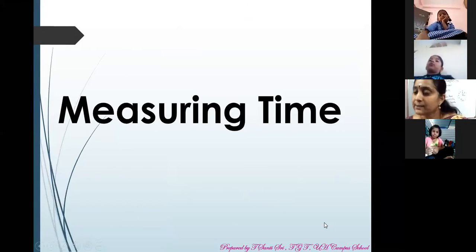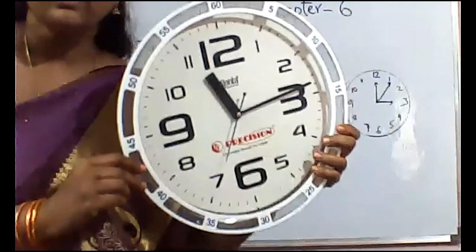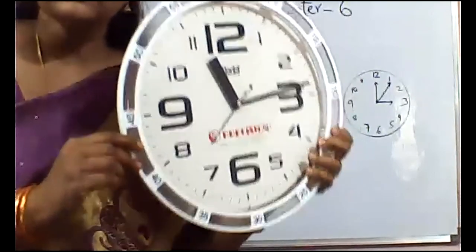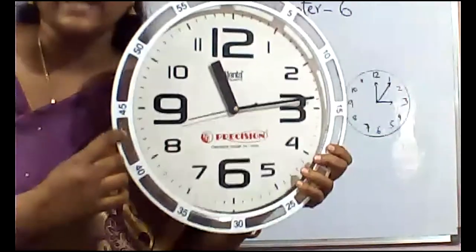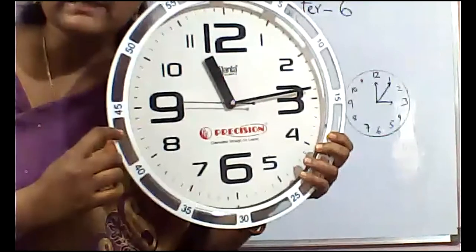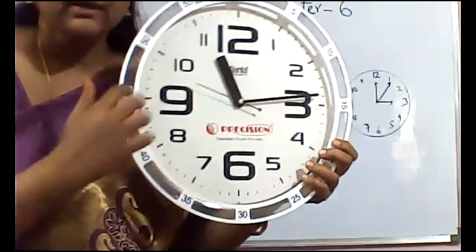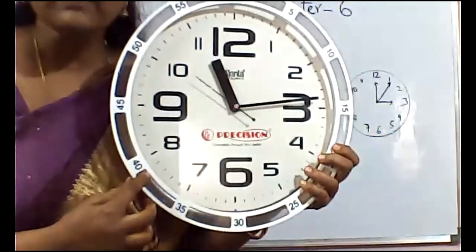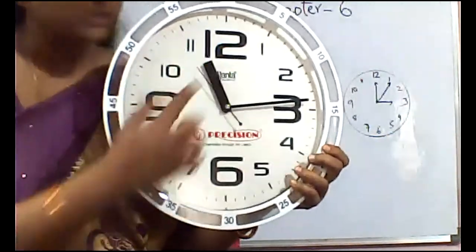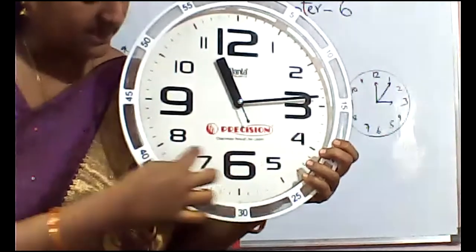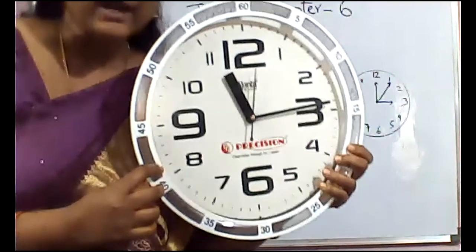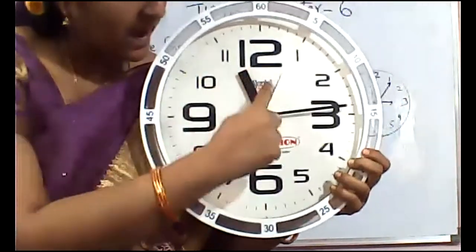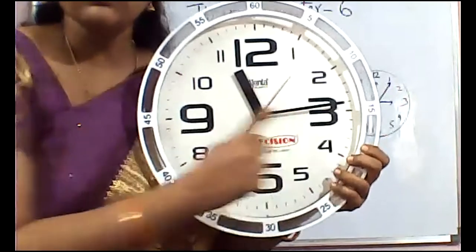So now let us measure the time. This is called a clock. The face of the clock is called the dial. Okay, children? The face of your clock has how many numbers? 12 numbers on it. 1, 2, 3, 4, 5, 6, 7, 8, 9, 10, 11, 12. And also you can see 3 hands on the clock.